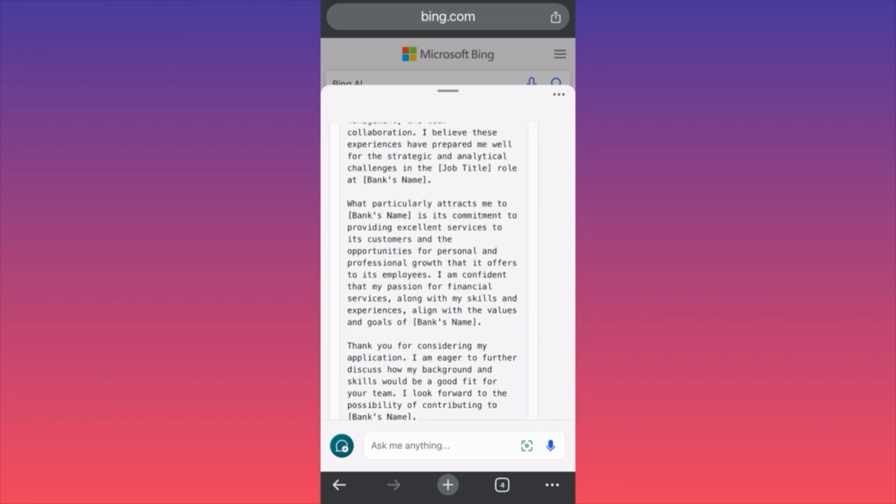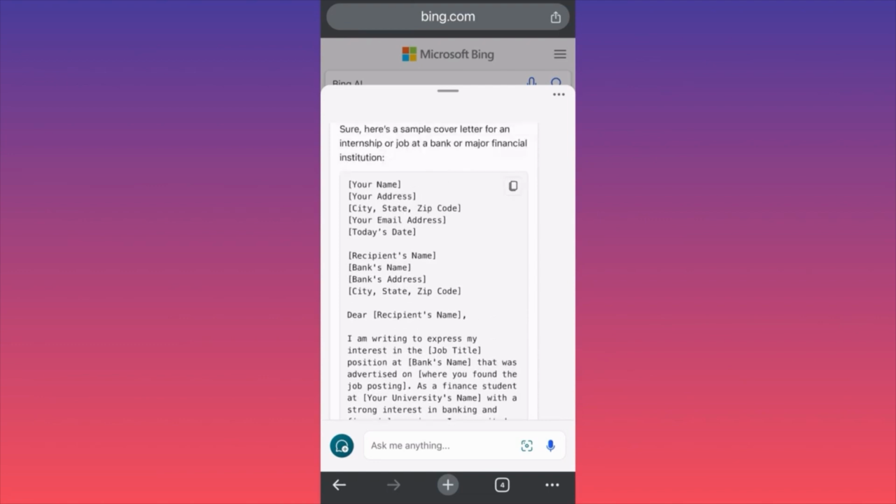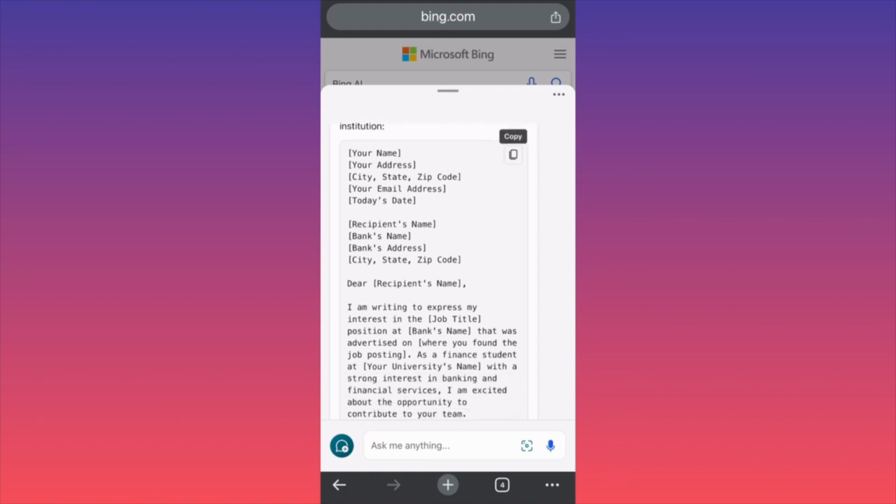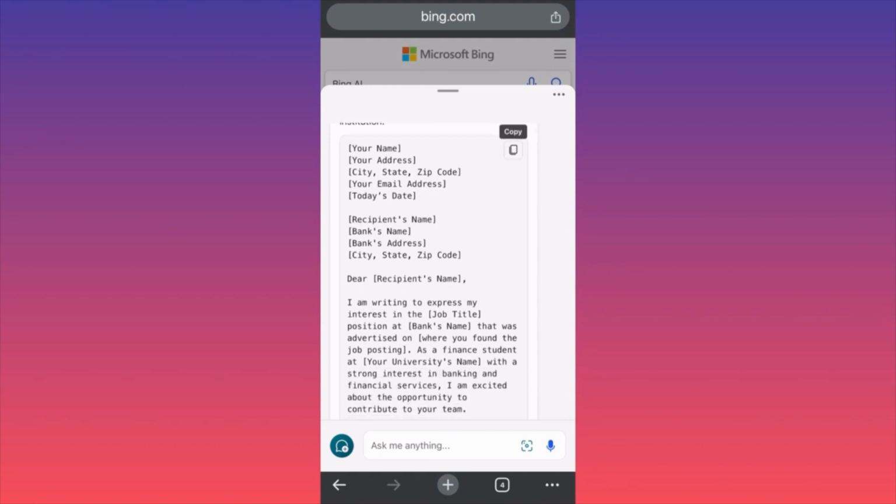So if you look at over here what we generated, it's absolutely amazing. Even the font looks so legitimate. You can click on the upper right corner and you can simply copy. You see, we just copied the exact template. So we have a very nice structure. I would say this is a formal structure.